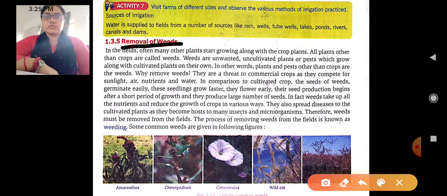Okay, moving ahead with the next topic, the next practice, that is the removal of weeds. How we can remove the weeds which have infested our plants, our crops, that we are going to discuss.